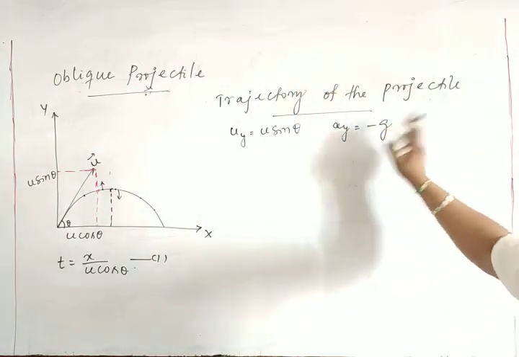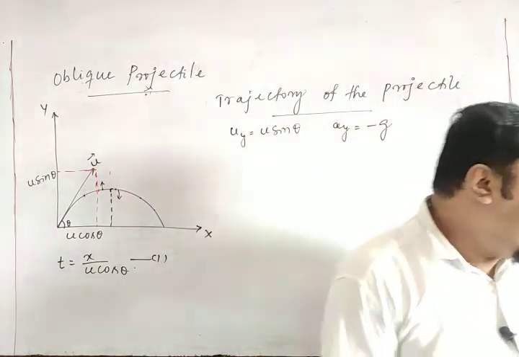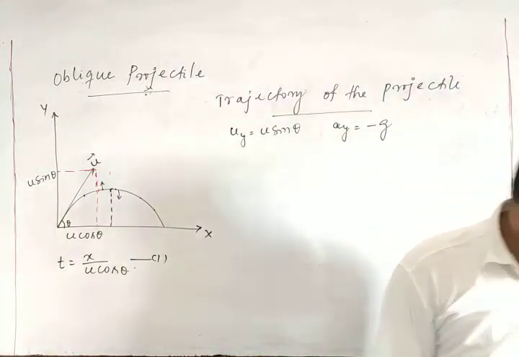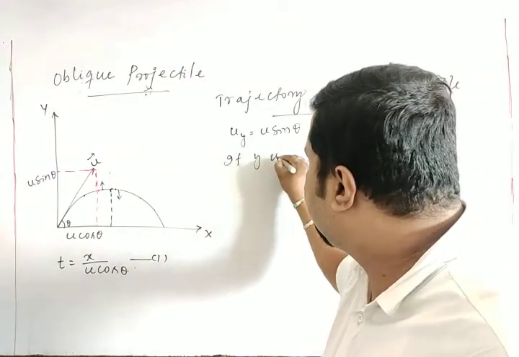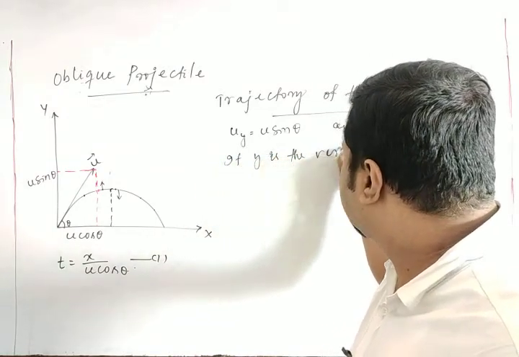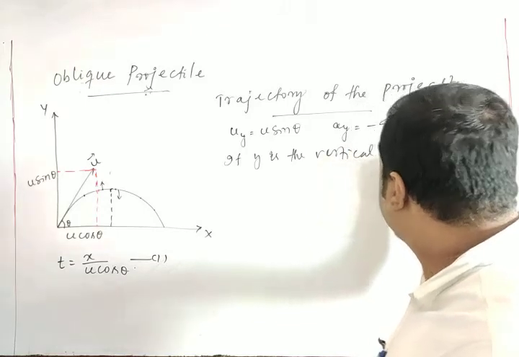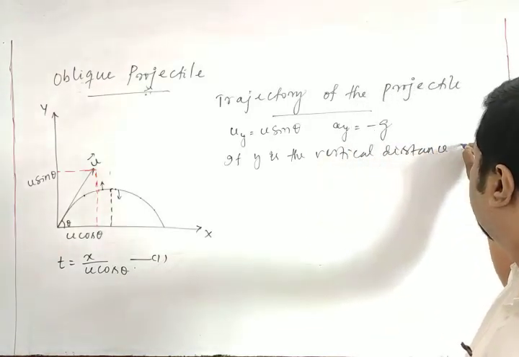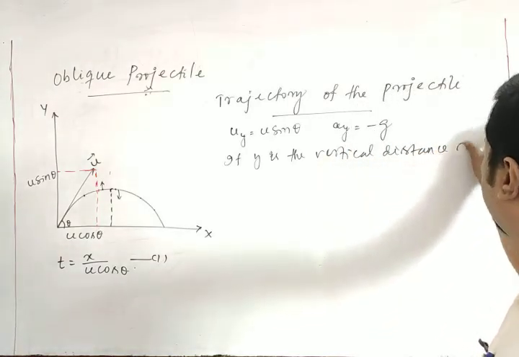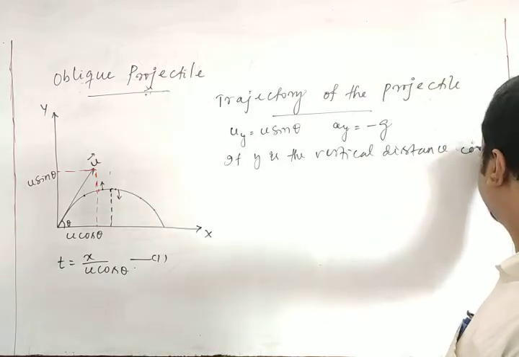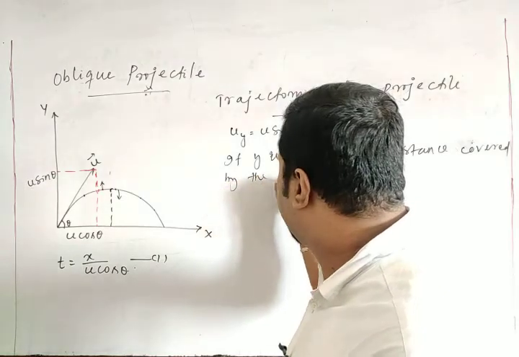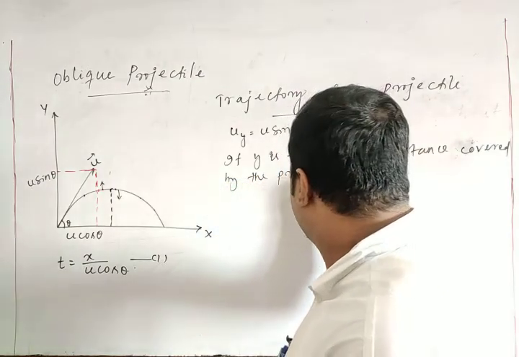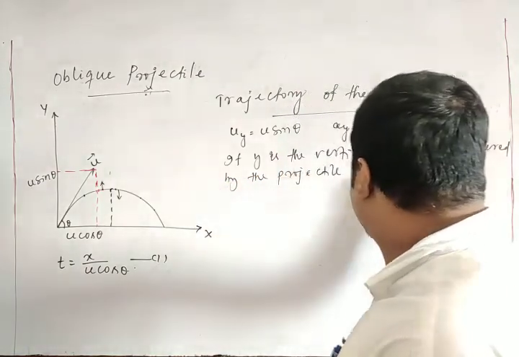Always we will consider a_y is equal to minus g. And if y is the vertical distance covered by the projectile in the same time t,